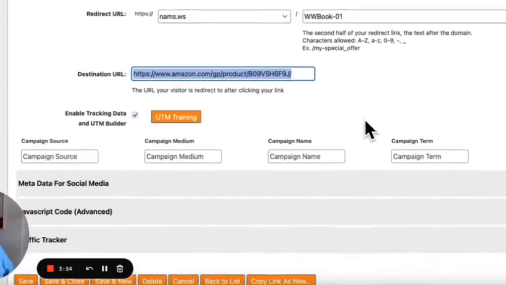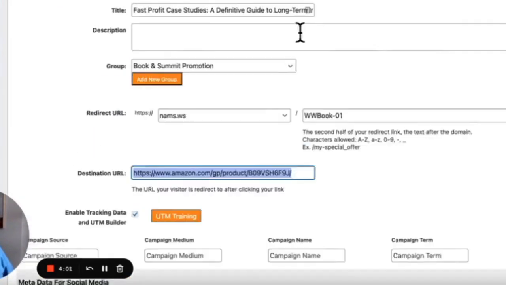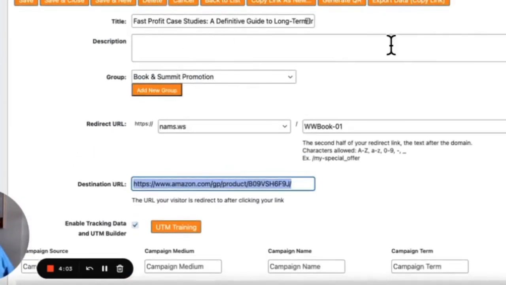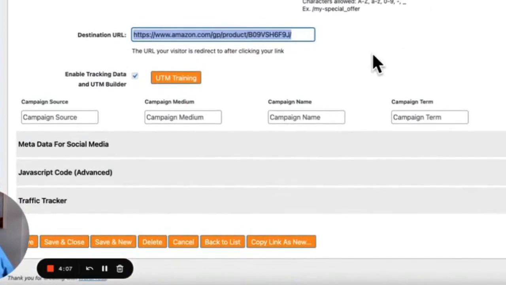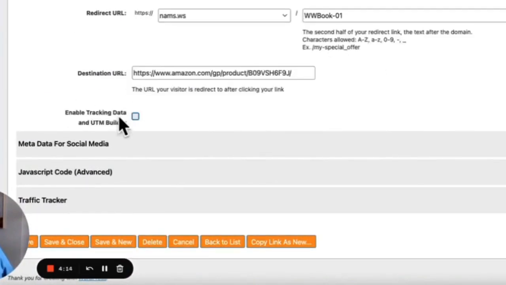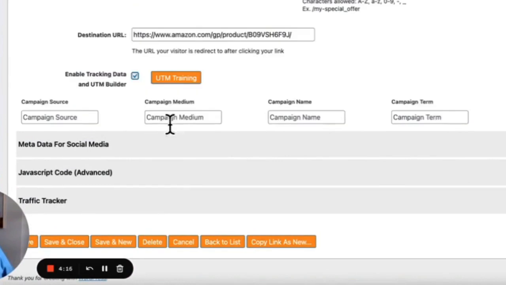So now that's the basics. You don't need to have anything else other than that. A destination, a short link, a domain, and a title. That's all you need. Now you can do some more advanced stuff with this, and this is really where it gets powerful. So notice here that we have enable tracking data for UTM builders. So if you click on this, you can build a UTM, and if you don't know what UTM is, you can click here and get the UTM training straight from Google.